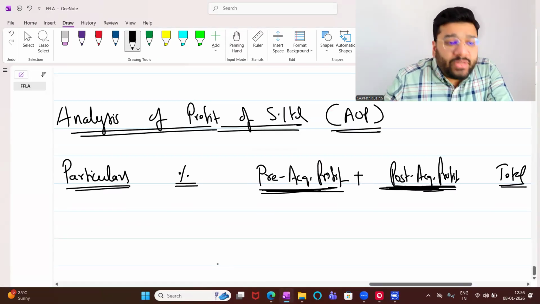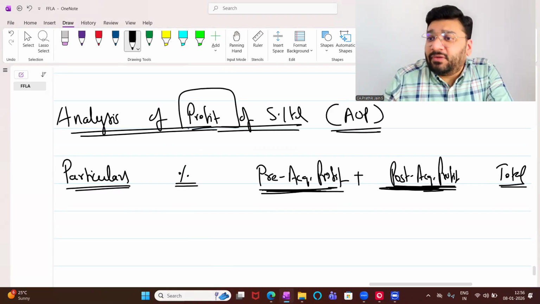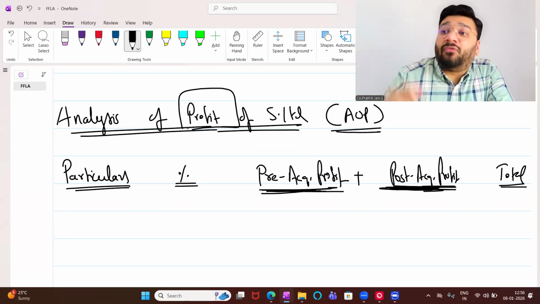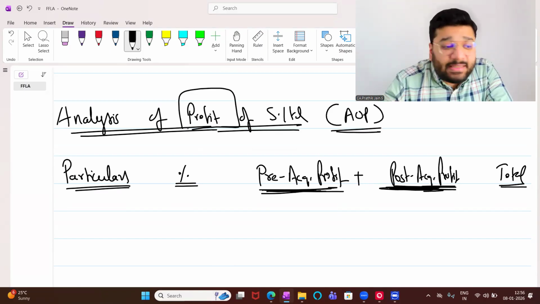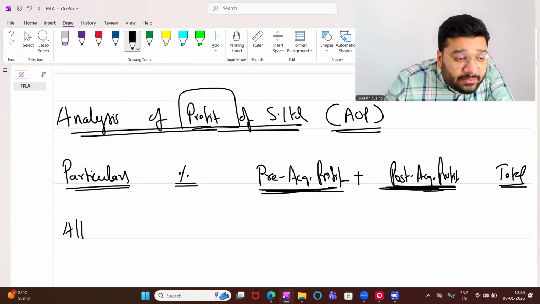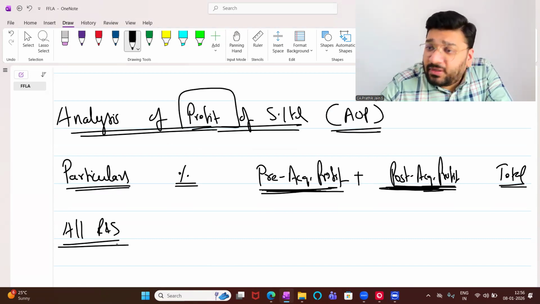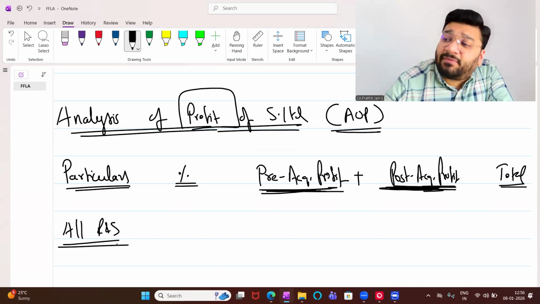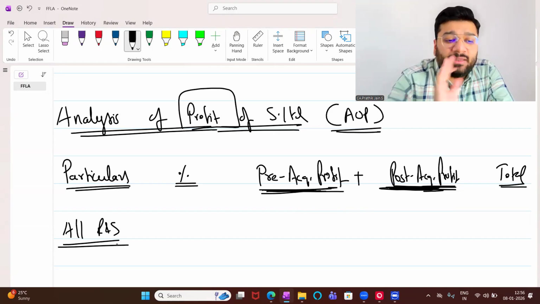Now here, we are doing the analysis of profit, not share capital. We are going to break the profit into some parts. Only profit, and profit here means all reserves and surplus. Will general reserve come here? Yes. Will surplus come here? Yes. Will capital reserve come here? Yes. Will securities premium reserve come here? Yes. Will capital redemption reserve come here? Yes. Any reserve and surplus you name will come in the AOP.